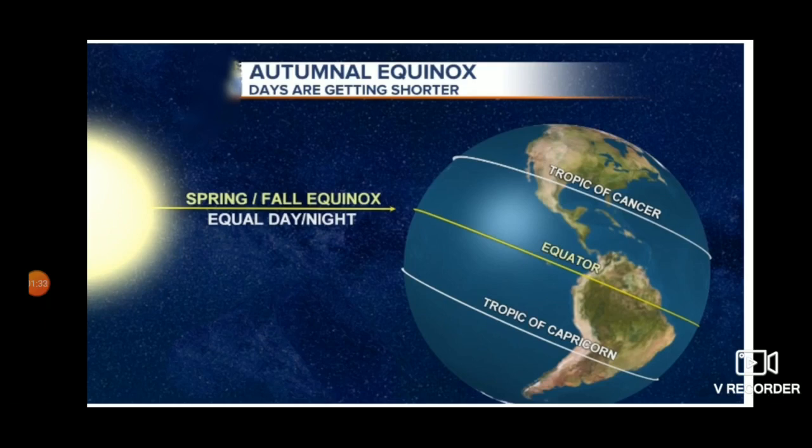March 21st is the spring equinox for the northern hemisphere and autumnal equinox for the southern hemisphere. September 23rd is the autumnal equinox for the northern hemisphere and spring equinox for the southern hemisphere. It is neither very hot nor very cold in both hemispheres.